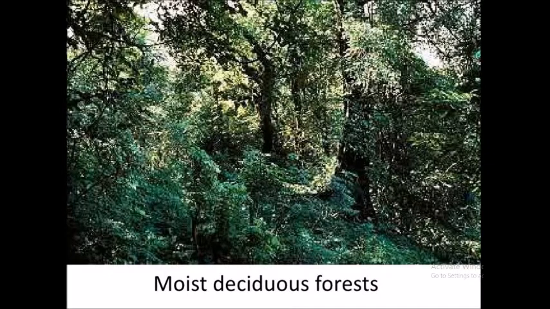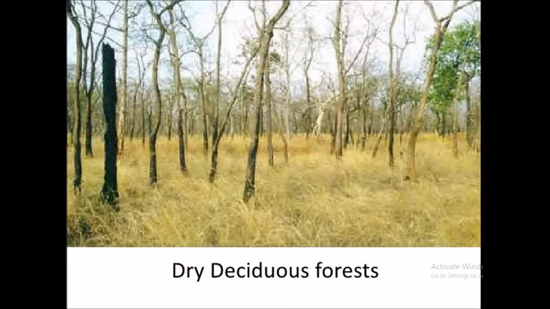Now you can see the image of the moist deciduous forest, and how the plants are developed in this area. They are a little bit attached to each other. Next is the dry deciduous forest. You can see the trees are scattered and not attached to each other. You can see the trees get dried after some time. That's why it is called dry deciduous forest.